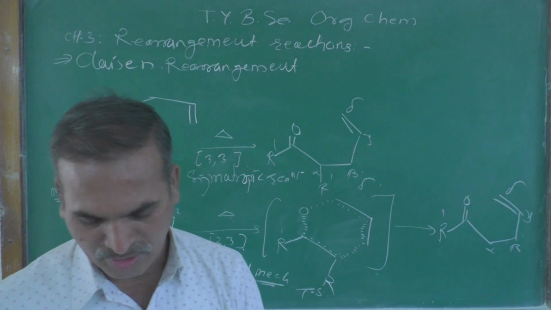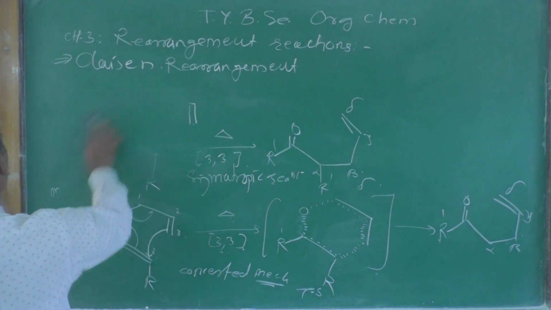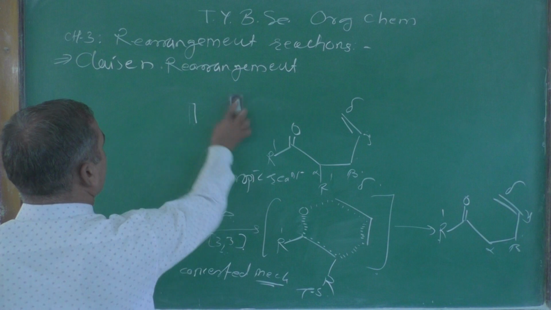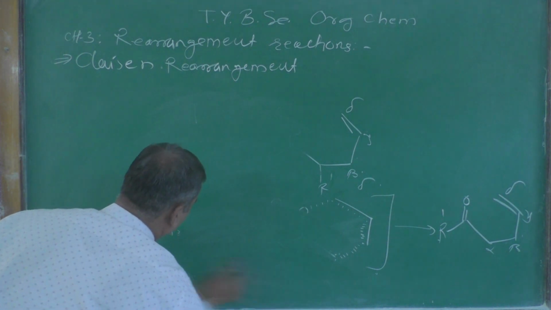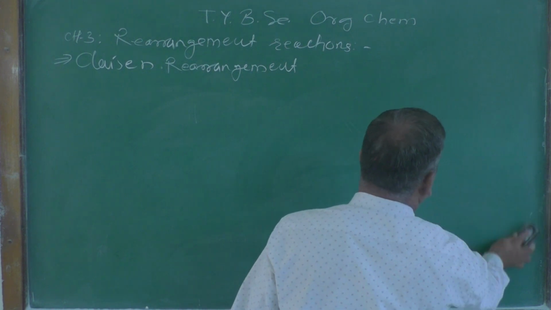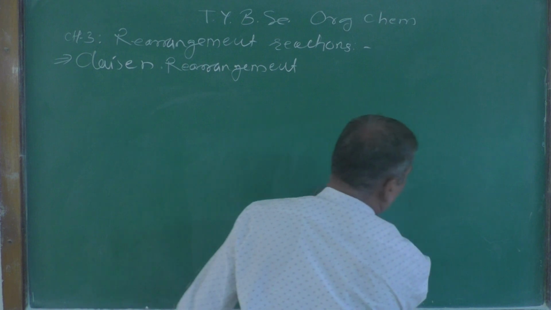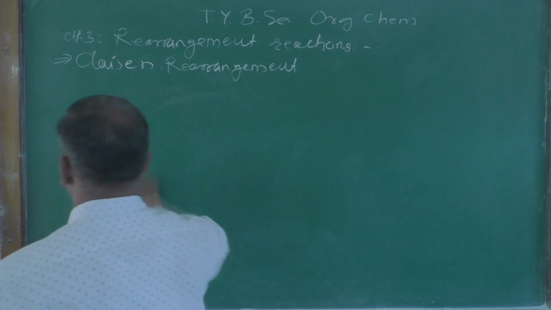Let us see one more example so that you can get a clear-cut idea about the Claisen rearrangement reaction.